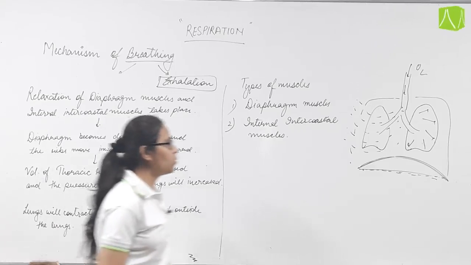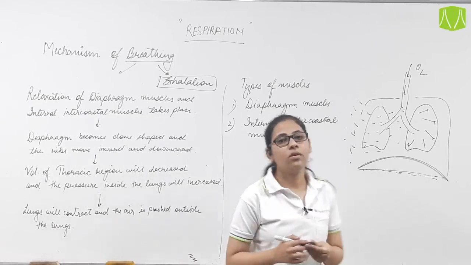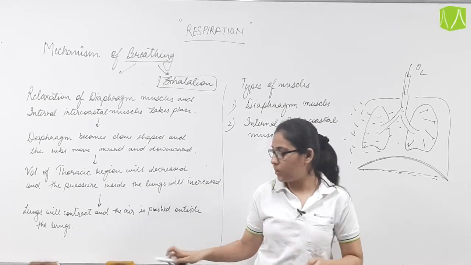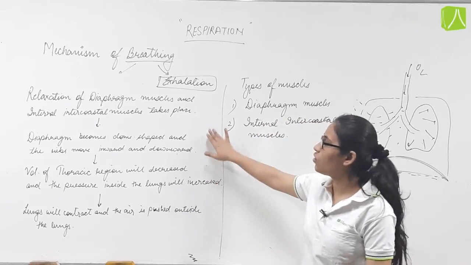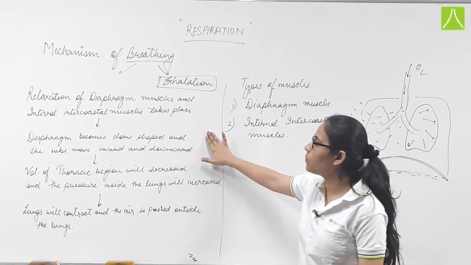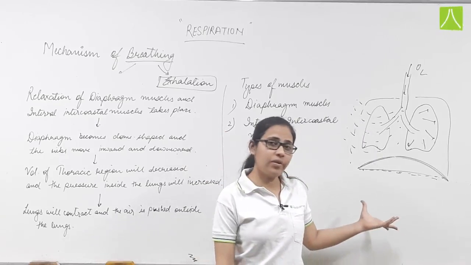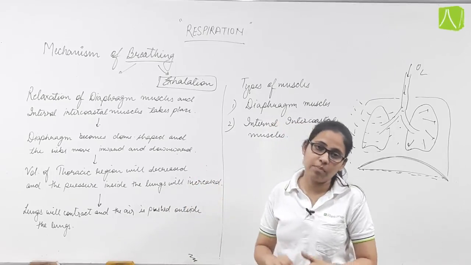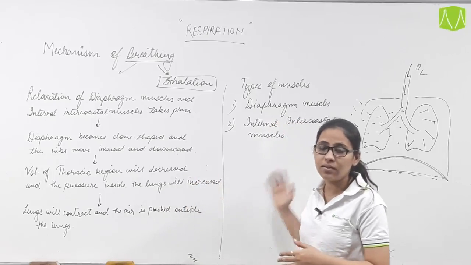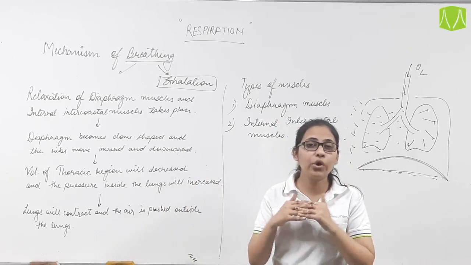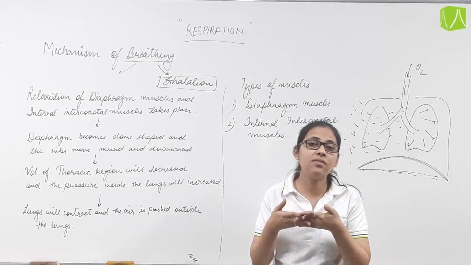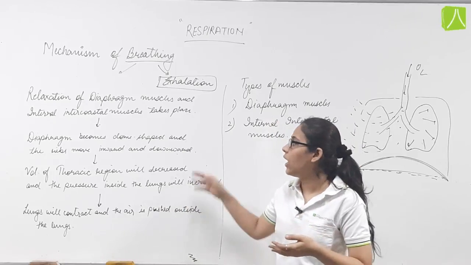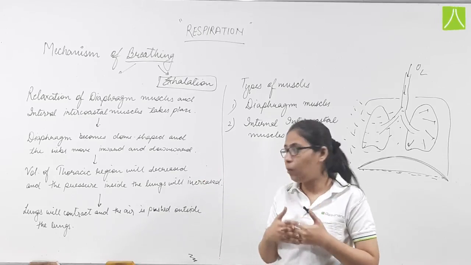So basically these are the events which take place during exhalation: the relaxation of the diaphragm and internal intercostal muscle, which is the first event, and then the diaphragm becomes dome shaped and returns to its original position, and the ribs move inward and downward.